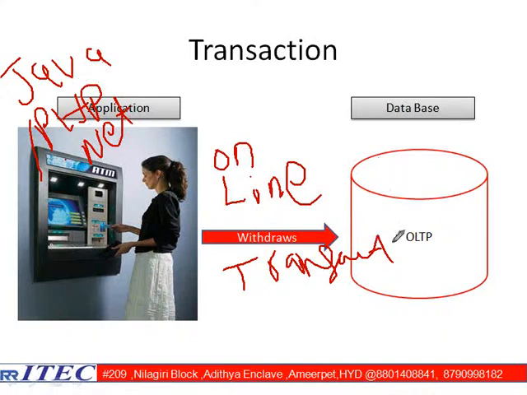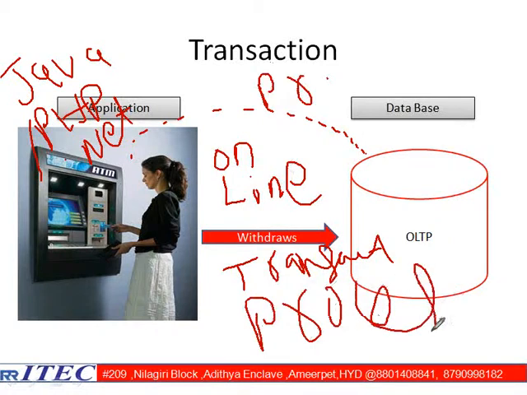That means the Java code is internally calling some kind of database, or not, sir? It is calling some database internally and trying to insert this transaction into the database, or not? The process of inserting data from the application to the database is called a process. Moving the data from the application to the database is called a process.